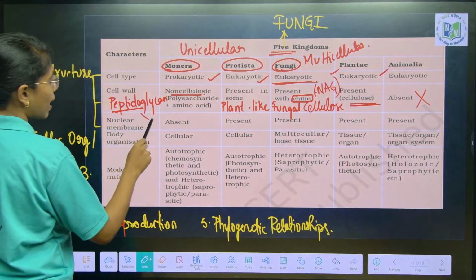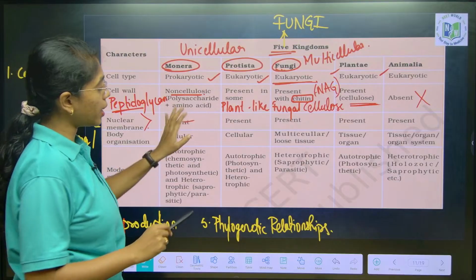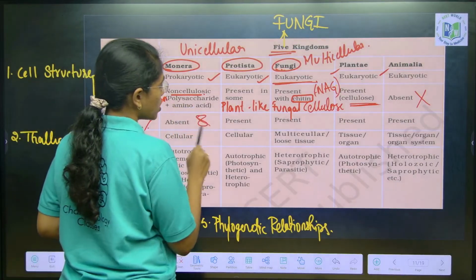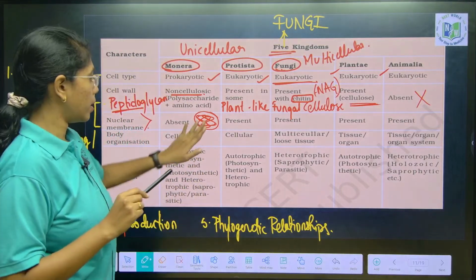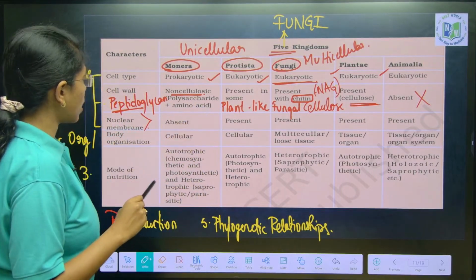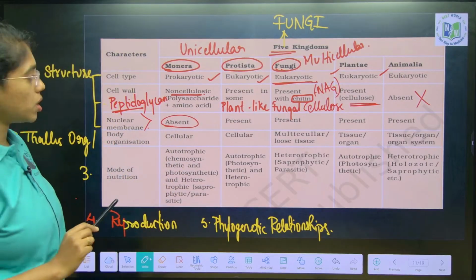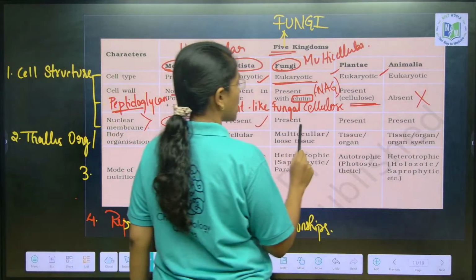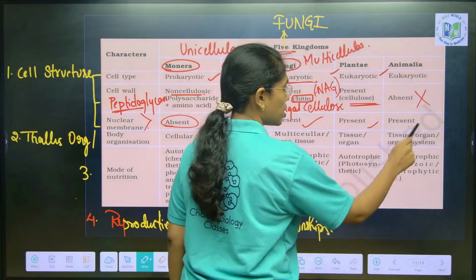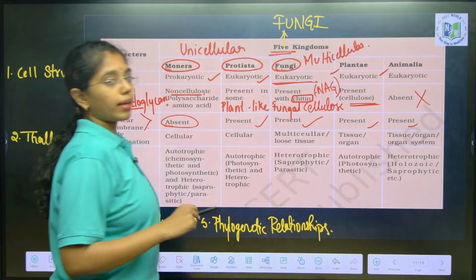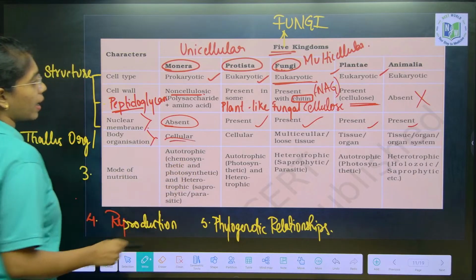Next, nuclear membrane. In monera the genetic material is not completely surrounded by a membrane, so nuclear membrane is absent in monera. It is present in protista, fungi, and in all the others, because the cell type is eukaryotic. Next, body organization is cellular in monera.